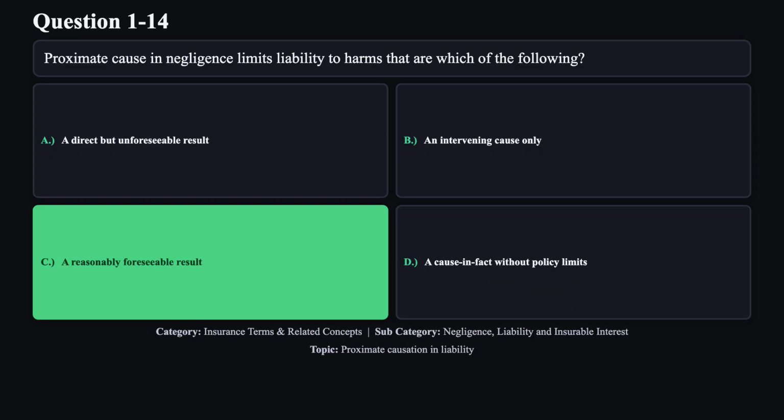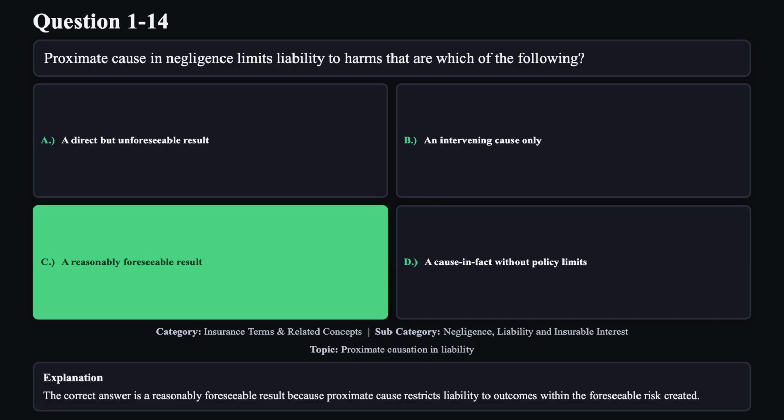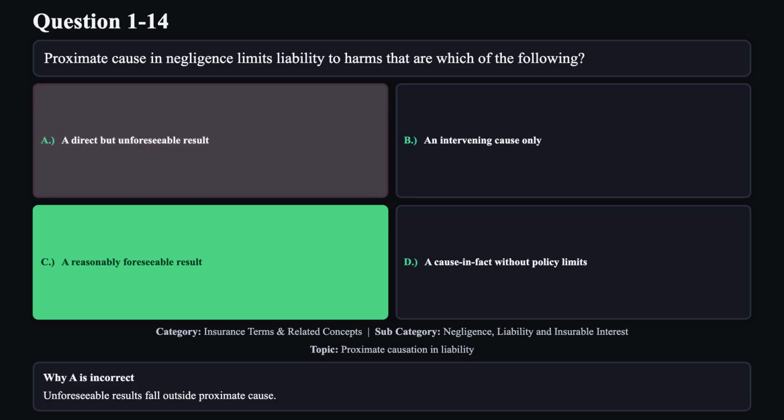The correct answer is C. The correct answer is a reasonably foreseeable result because proximate cause restricts liability to outcomes within the foreseeable risk created. Reason A is not correct. Unforeseeable results fall outside proximate cause.